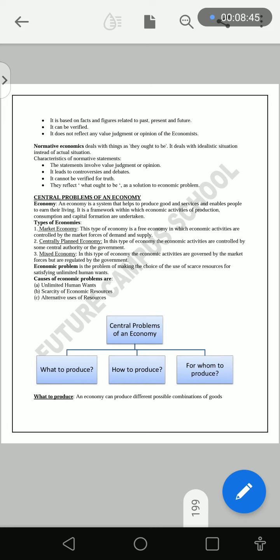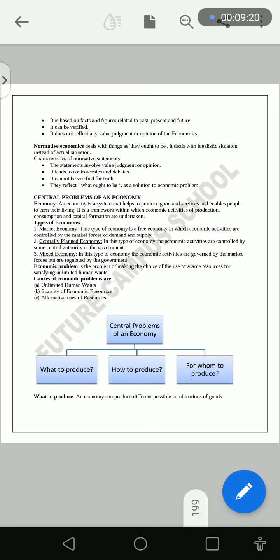So what is market economy? This type of economy is a free economy in which economic activities are controlled by the market forces of demand and supply. It is fully controlled by the market. Whereas in a centrally planned economy, the economic activities are controlled by the central authority or the government. Whereas in a mixed economy, the economic activities are governed by the market, whereas the forces are regulated by the government.